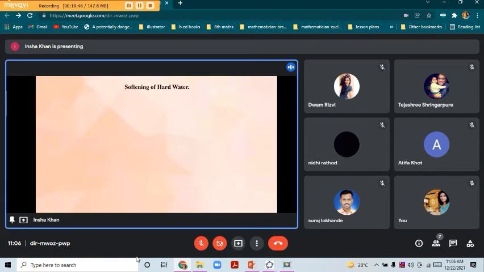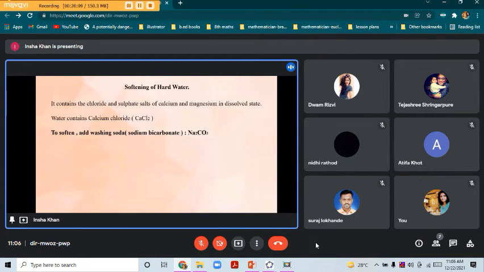Now let's learn how to soften hard water. As mentioned earlier, it contains the chloride and sulfate salts of calcium and magnesium in dissolved state. So in order to soften this hard water, we add washing soda, also known as sodium carbonate. The chemical formula for this is Na2CO3.